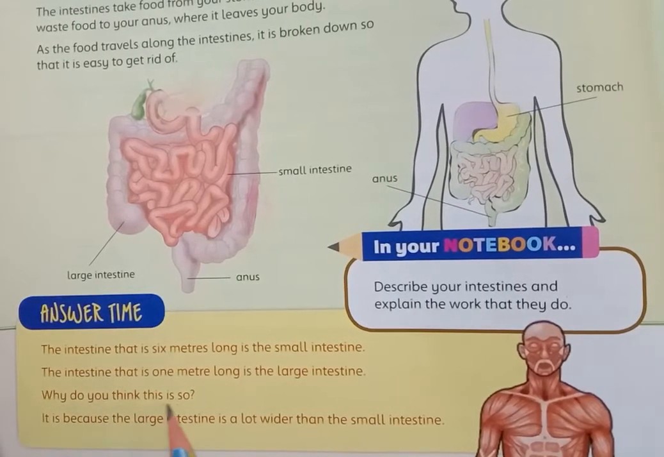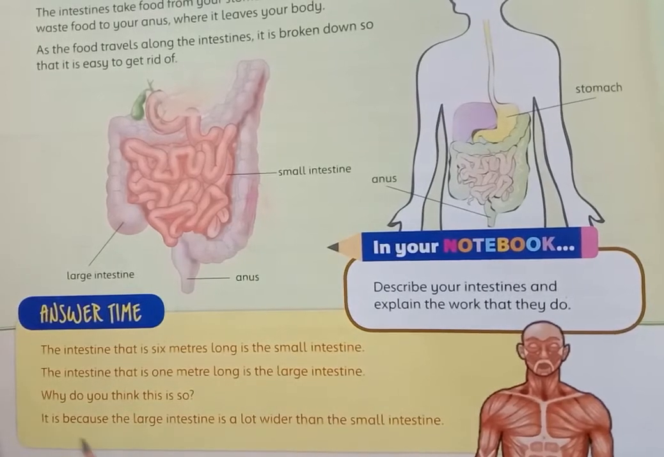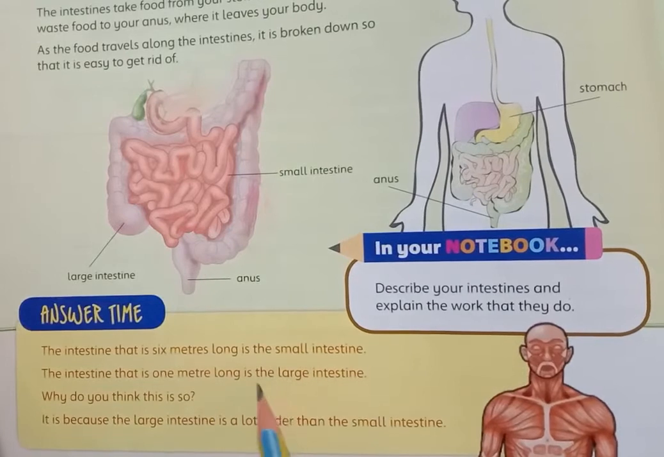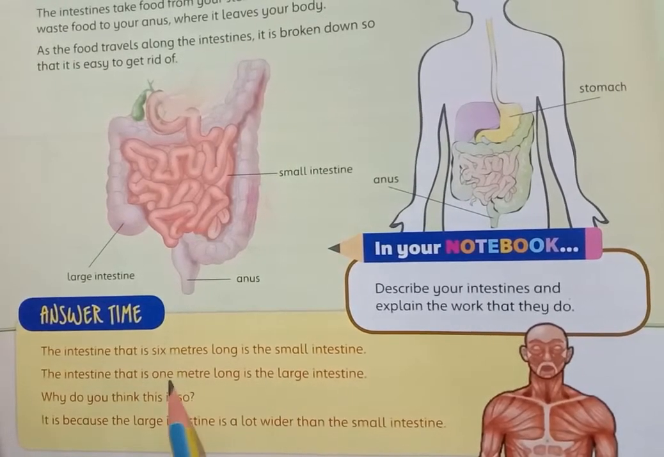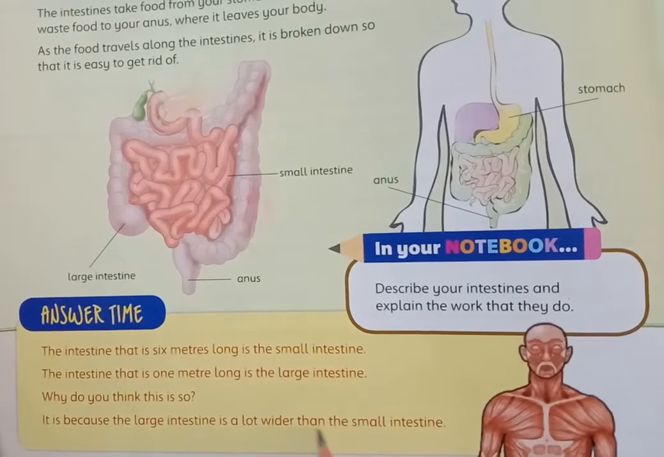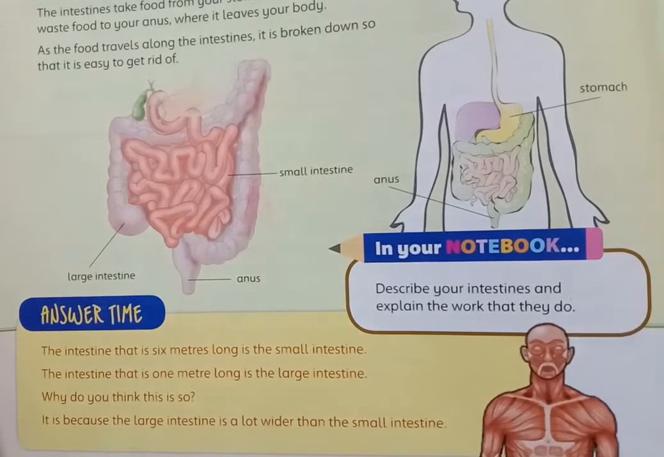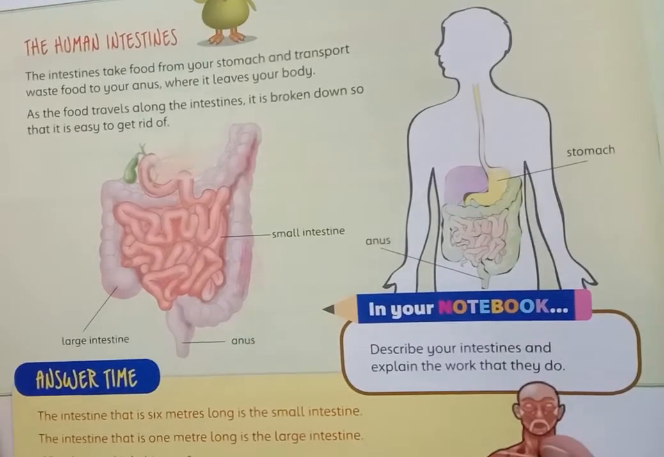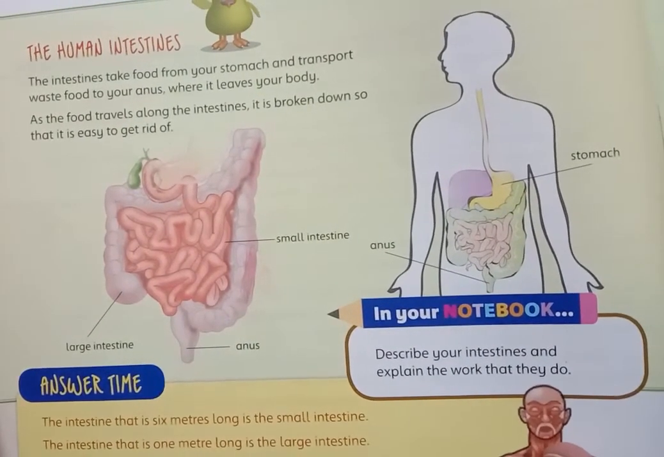Why do you think this is so? Why is the length of the small intestine larger and the length of the large intestine smaller? It is because the large intestine is a lot wider than the small intestine. Yes, this is the reason behind these lengths and the names of these intestines.